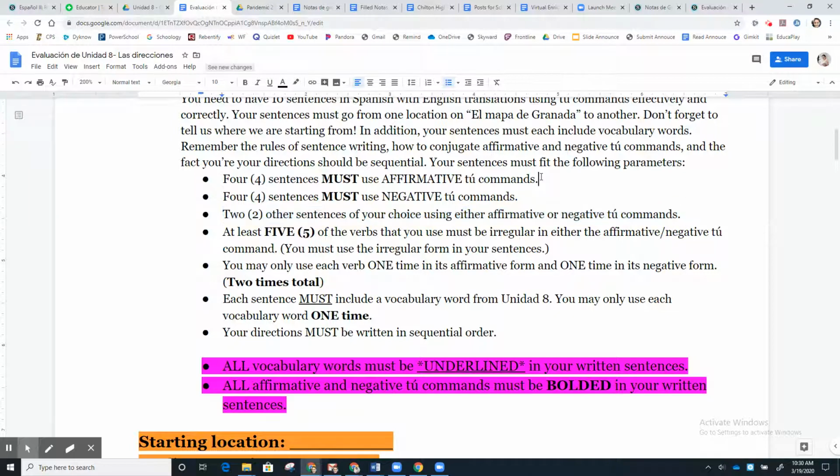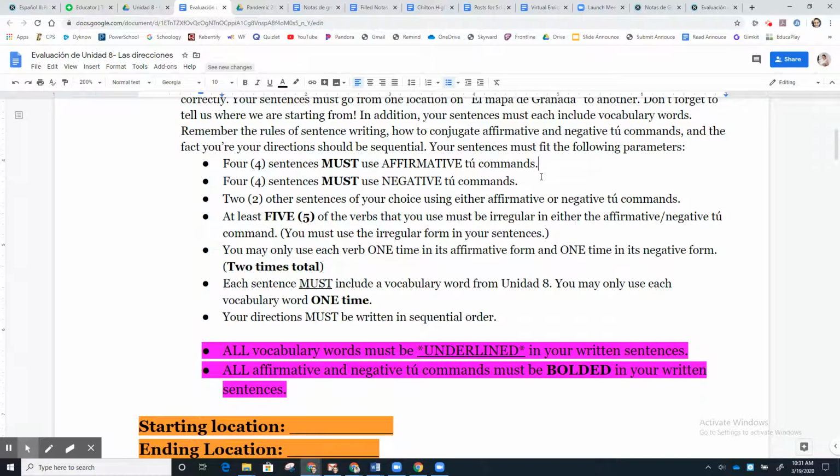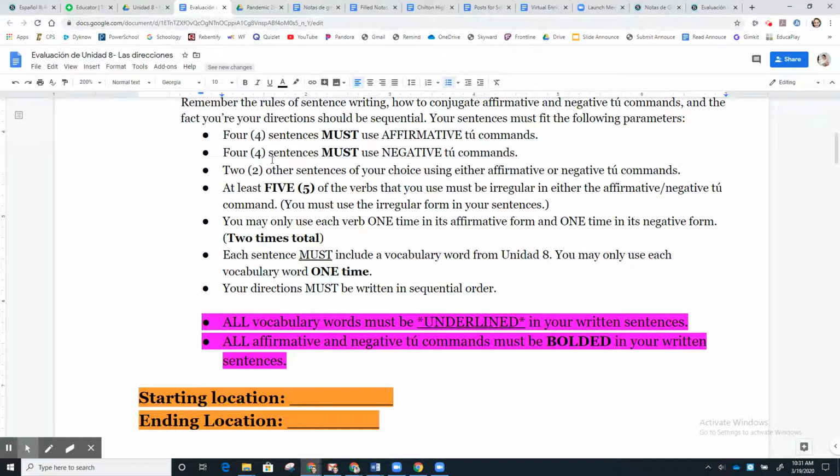You're like, Señora, using affirmative is easy, right? Go here, go there, turn left, turn right, right? But how do I do negative ones? Well, maybe say don't turn right, or don't turn left, or don't stop, or don't continue forward. Don't forget that on your vocab list, you have that list of verbs at the very end. Those verbs will be super helpful for you with this. So those are the sentence types.